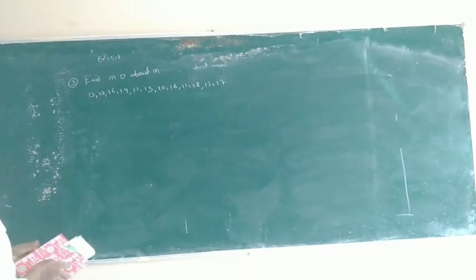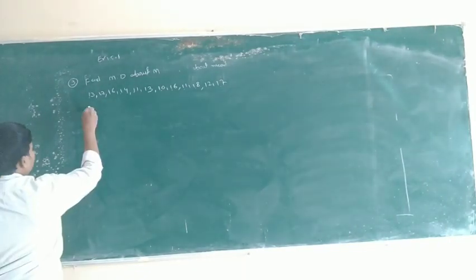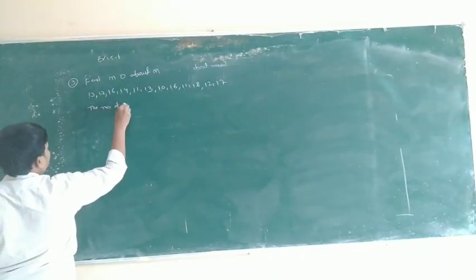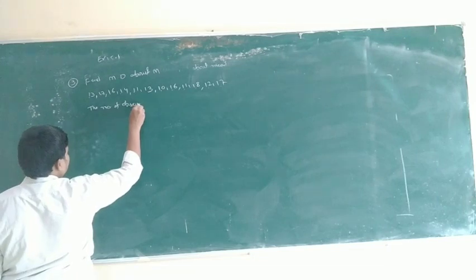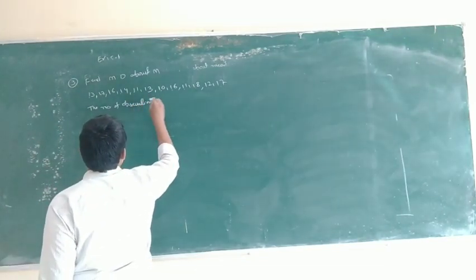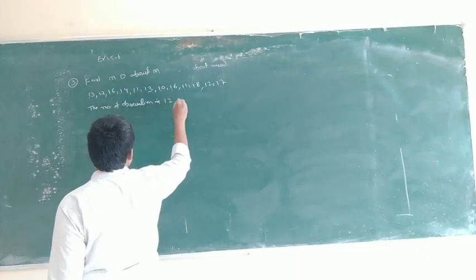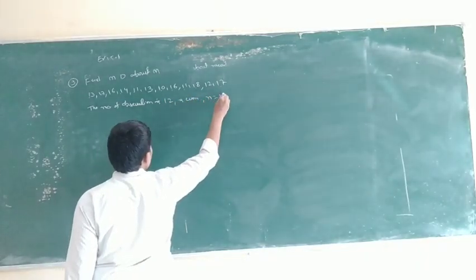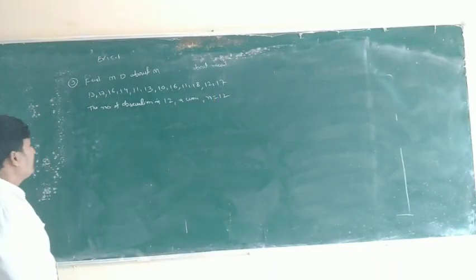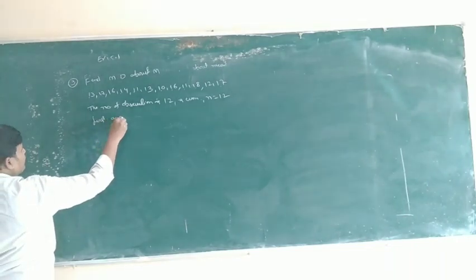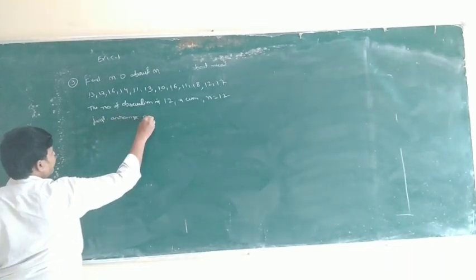What is the first step? The number of observations is 12, which is even. So n is equal to 12, an even number. So first arrange in ascending order.